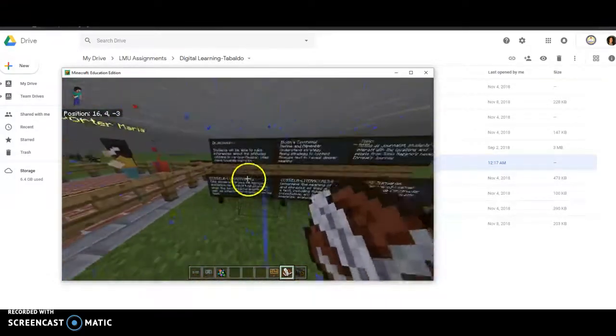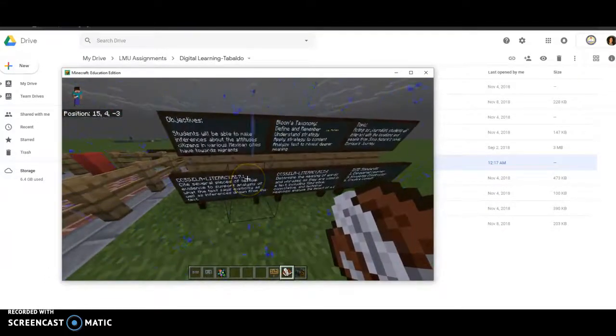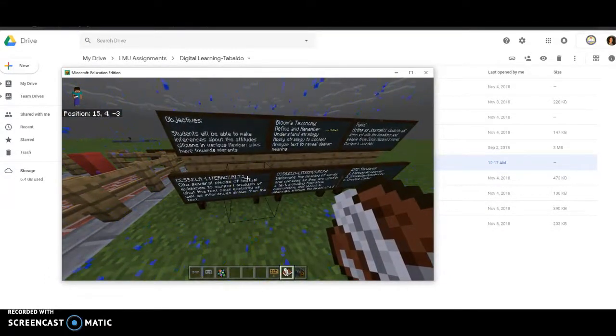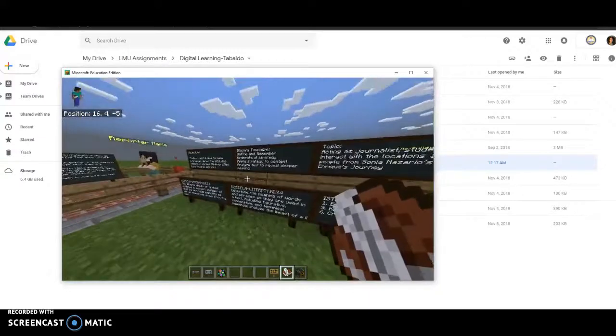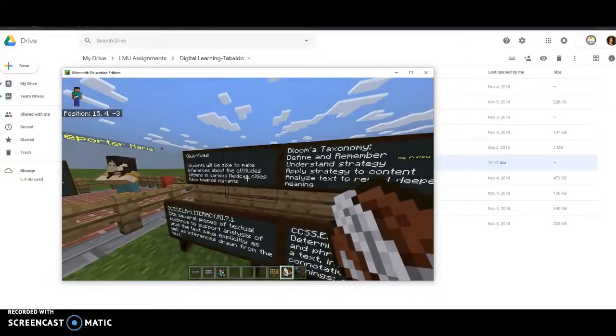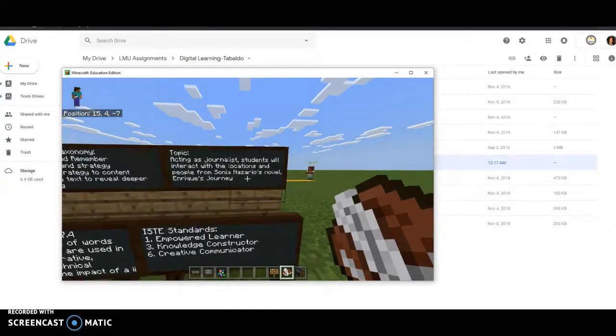Before we begin, I do want to show you my standards. We are looking at using a text to make inferences. And then my objectives are here, Bloom's taxonomy, topic.